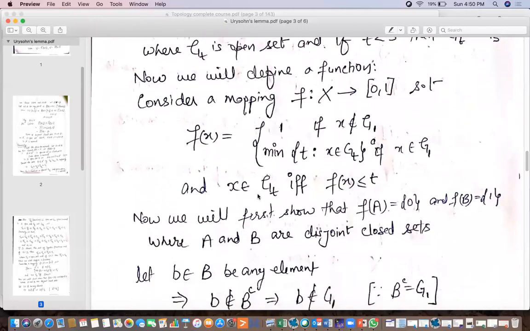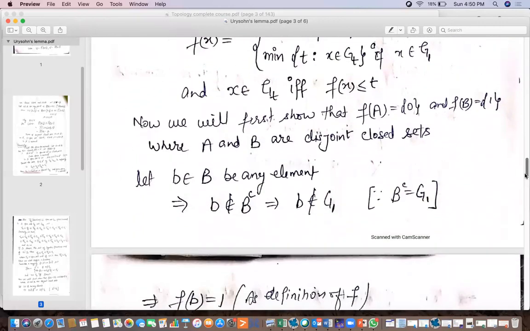And x belongs to Gt if and only if f(x) is less than or equal to t, because f(x) is the infimum of these subscripts, so f(x) will be less than or equal to t. Now we'll first show that f of A is mapped on 0 and f of B is mapped on 1. Then we will show that f is continuous.